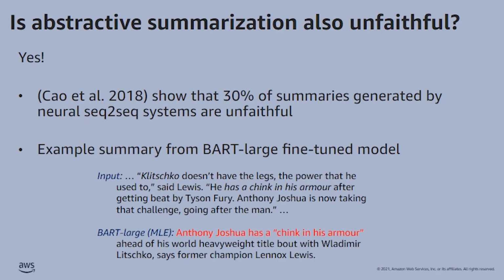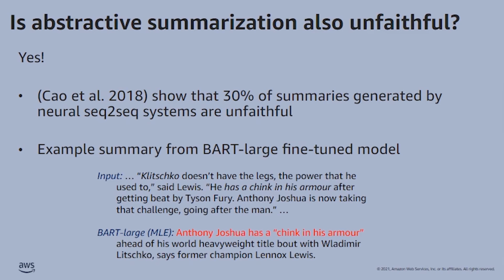So let's turn to summarization. Is abstractive summarization also unfaithful? And the answer is a resounding yes. Previous work has shown that 30% of summaries generated by neural sequence-to-sequence models are unfaithful.